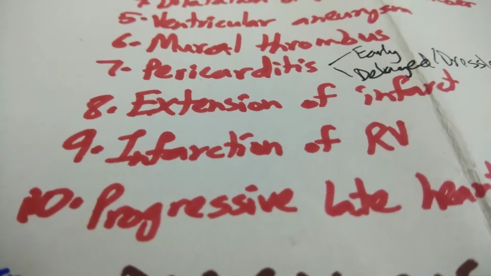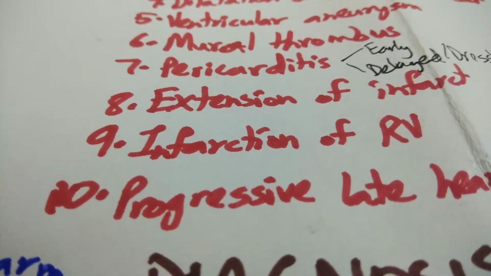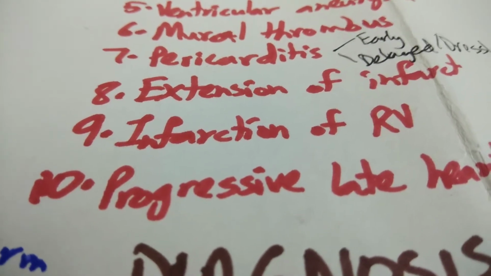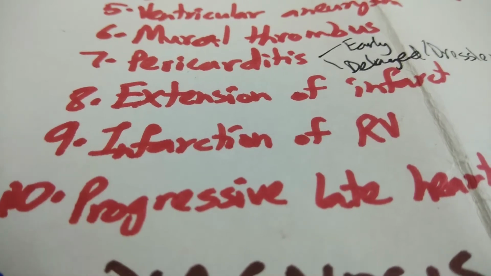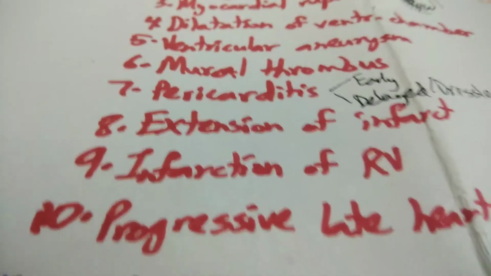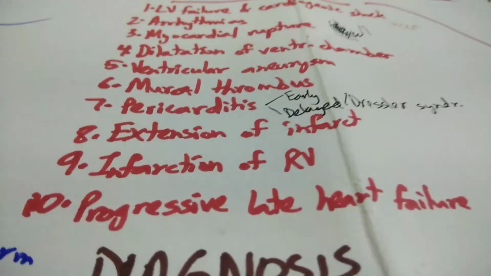Sorry, I just repeated that. Moving on to progressive late heart failure. This is seen in chronic ischemic heart disease and usually develops due to functional decompensation of the hypertrophied non-infarcted myocardium. All right. Sorry for the long drawn out explanation of the complications, but I should get to treatment right now.